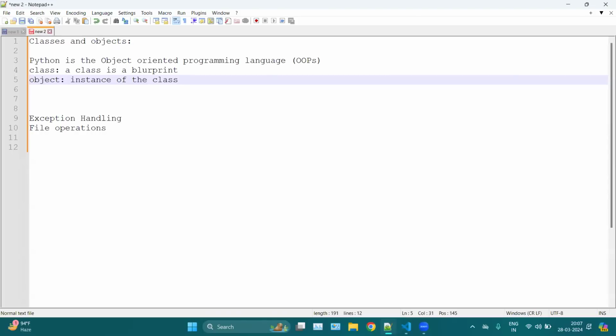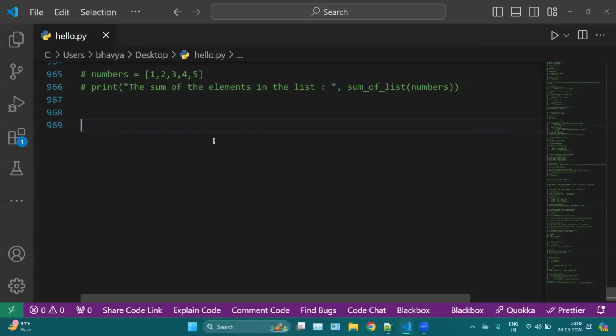Basically, inside OOPS, we have many concepts. We have classes, objects, inheritance, polymorphism, abstraction, data hiding, etc. But this is Python core. So in this Python core, we will only study classes and objects, like how we can create classes and how we can create objects. The inheritance, polymorphism, or advanced concepts of OOPS will be covered in the Python advance. Okay. Now, how to create classes?